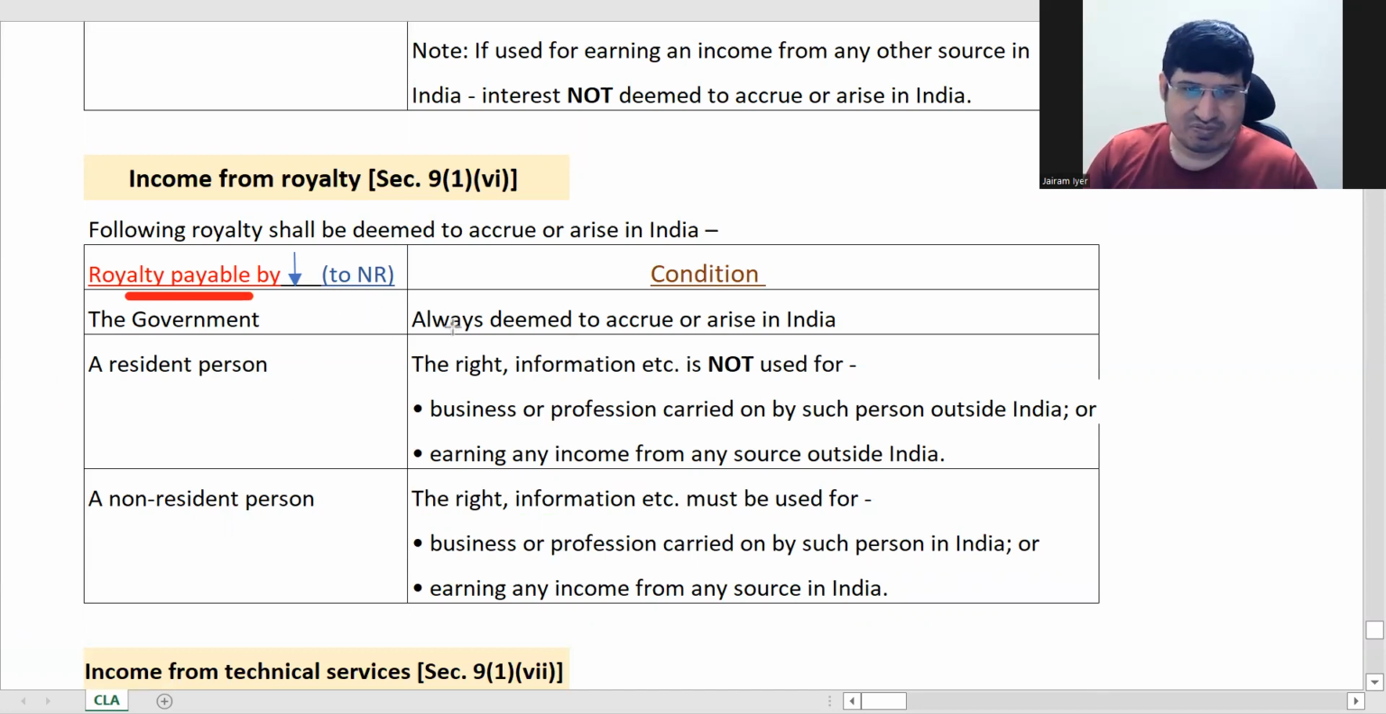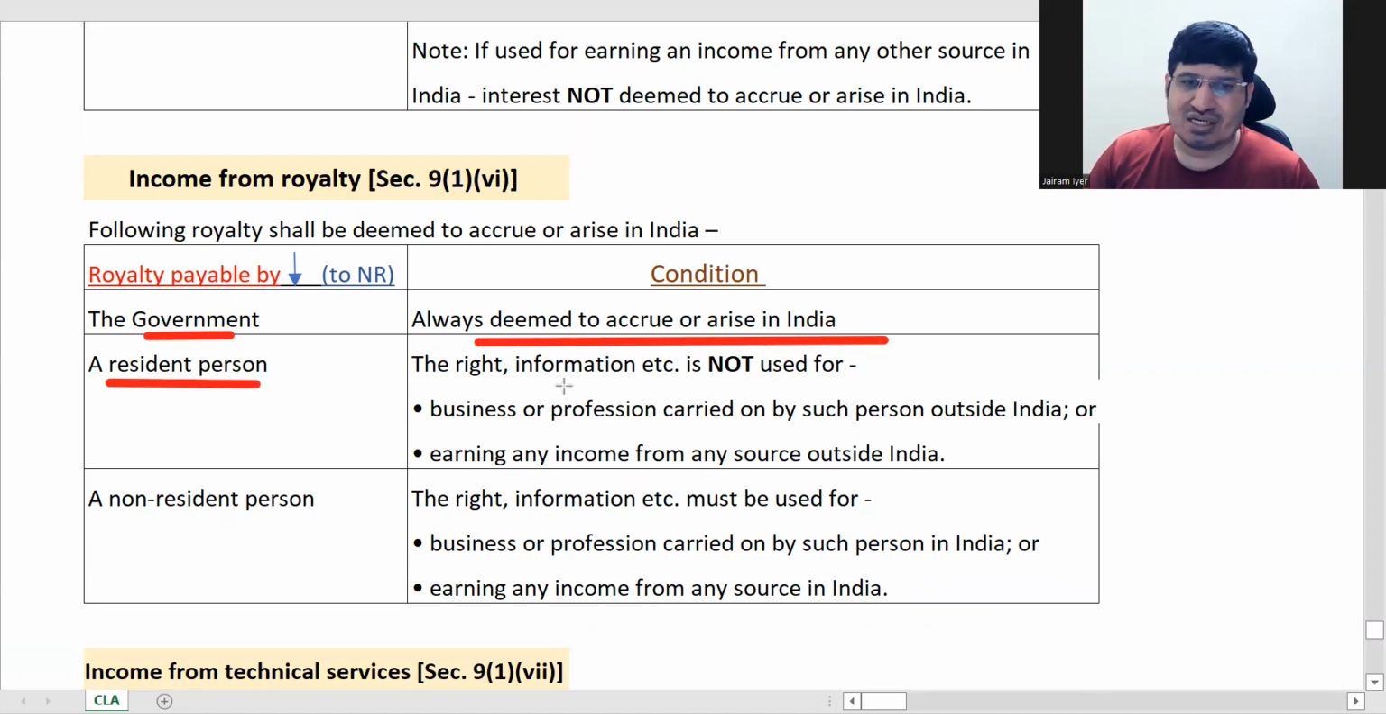So here, first of all, government always deemed to accrue or arise. Same thing. By a resident person. So he's paying royalty here, there he was paying interest. He's paying royalty. That means he has taken some right, intangible asset, information from the non-resident. Correct. For that he's paying royalty to him.